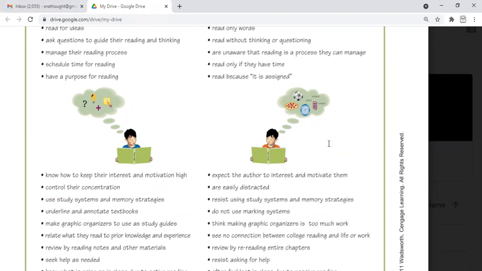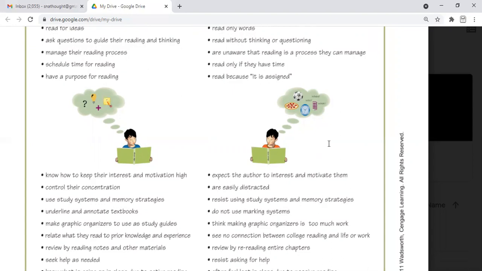Active readers know how to keep their interest and motivation, but passive readers just expect the author to interest and motivate them. They try to find others to motivate them to read that book. Another point: active readers control their concentration. They are highly focused on the content, but passive readers are easily distracted, with their mind wandering to different ideas.